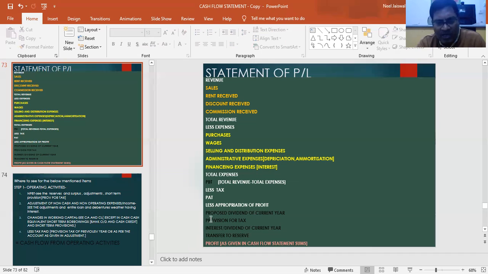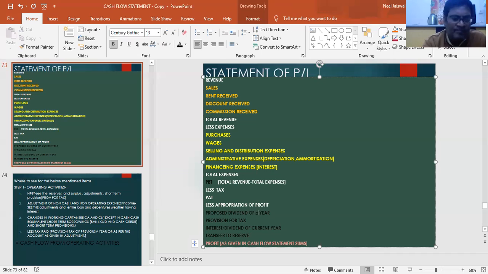So what do we need to do? We have got this much. So we add back transfer to reserve, we add back interim dividend, provision for tax, proposed dividend, and we get the previous year's profit. We add back all, we get this profit after tax. Then we add back tax, the provision for tax part, and we get profit before tax.